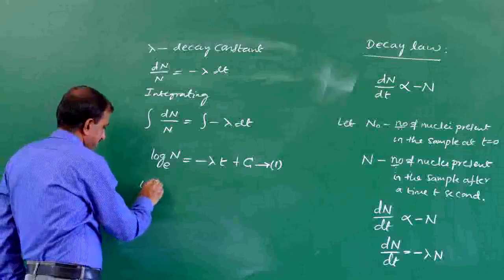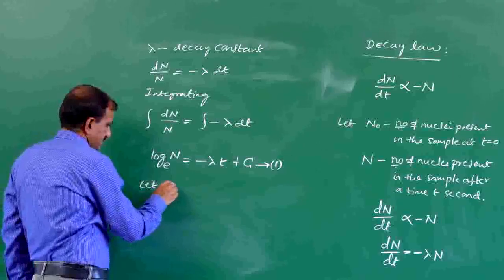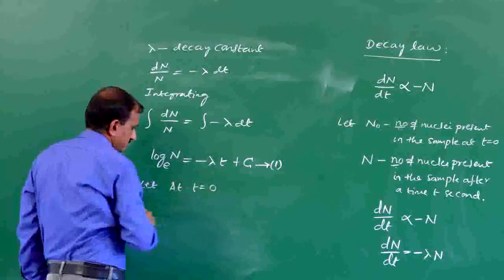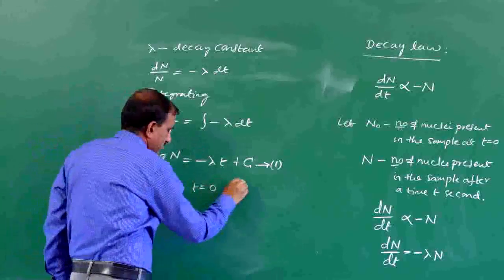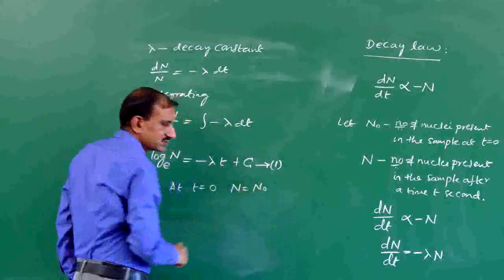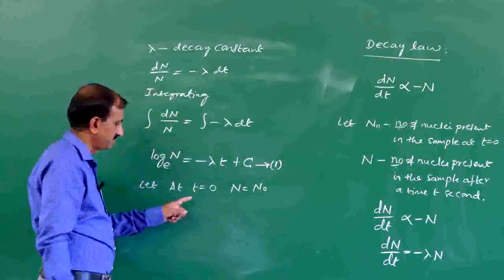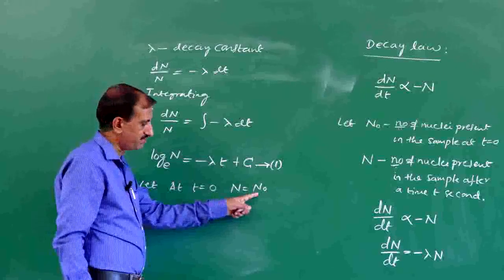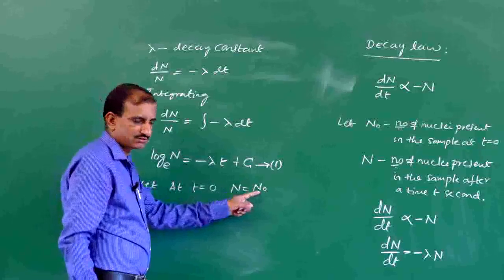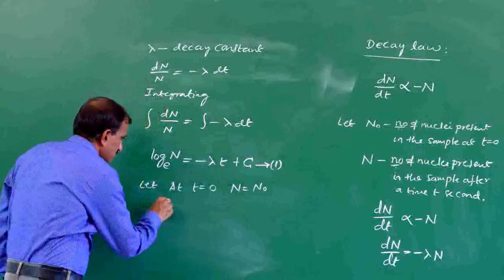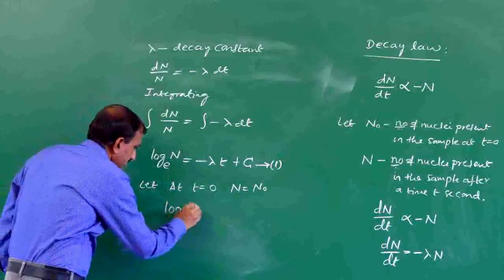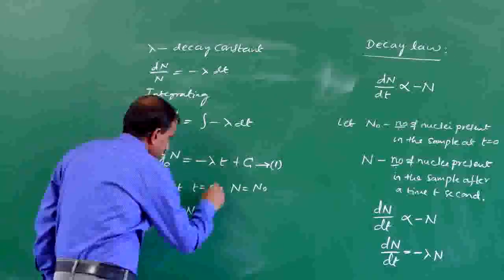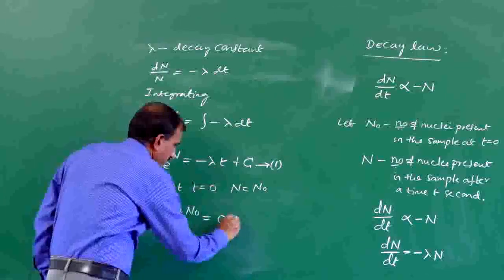Let at t equal to 0 seconds, N equal to N naught. At the time t equal to 0 second, the number of atoms in the sample is N naught. So log N naught to the base e is equal to 0 plus c.